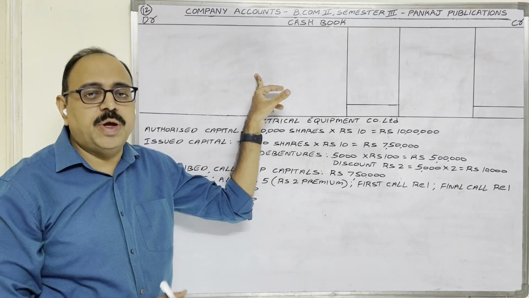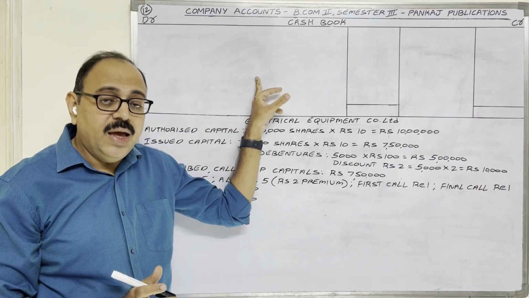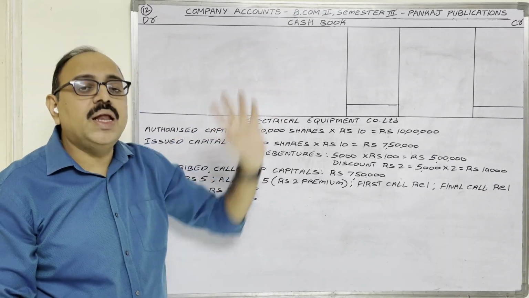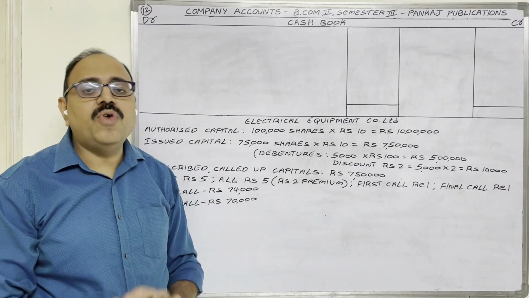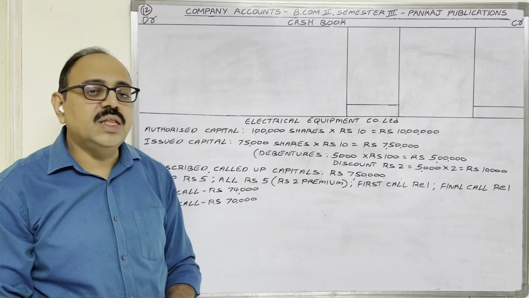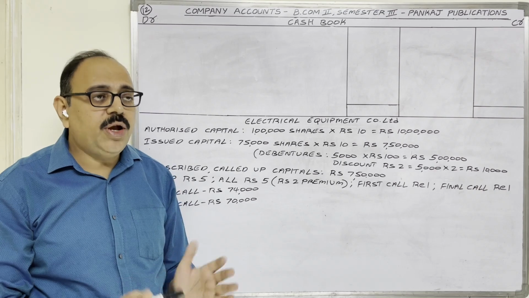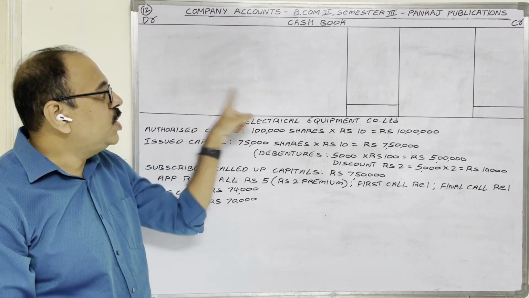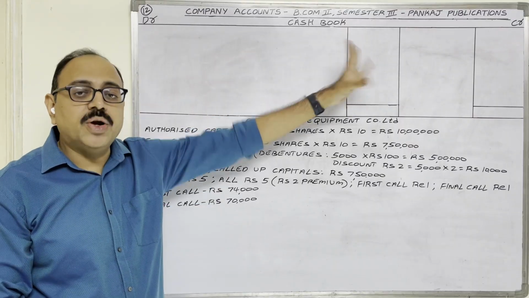Cash receipts, cash payments. Cash is an asset. Asset related accounts are real accounts. So remember, cash book is a real account. Real account rule we have to follow while posting the transactions in the account. Real account rule: debit what comes in, credit what goes out. Means cash receipts we have to debit, cash payments we have to credit.